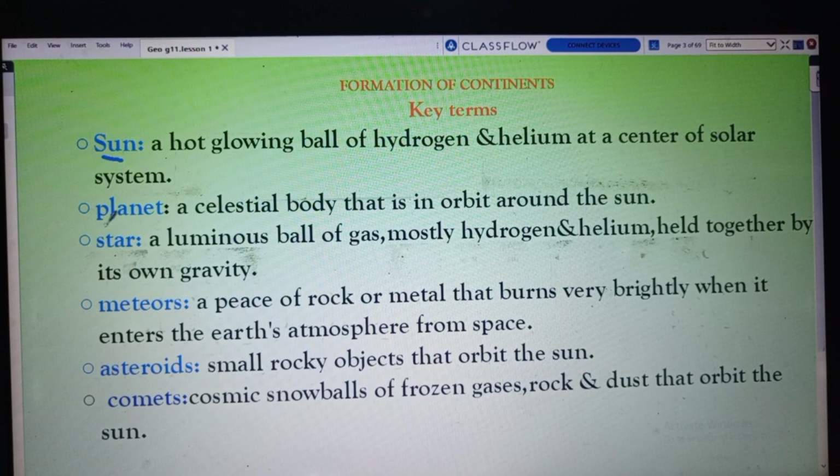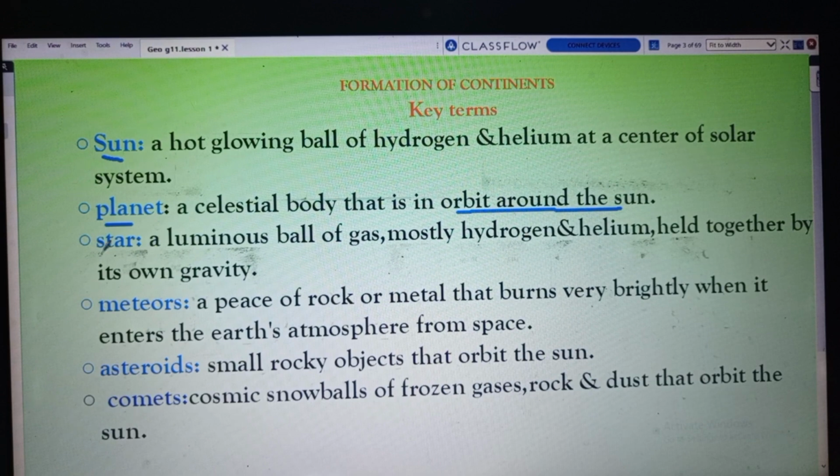Another point is planet. Planet is a celestial body that is in orbit around the sun. So planets are objects or heavenly bodies that revolve around the sun.